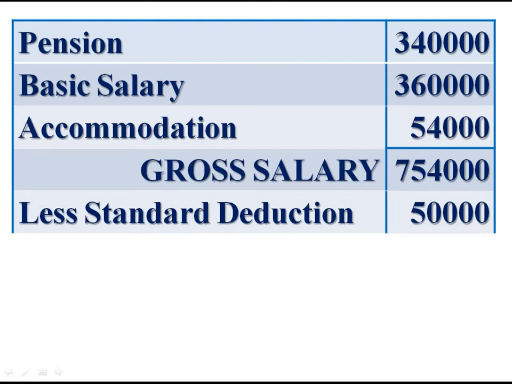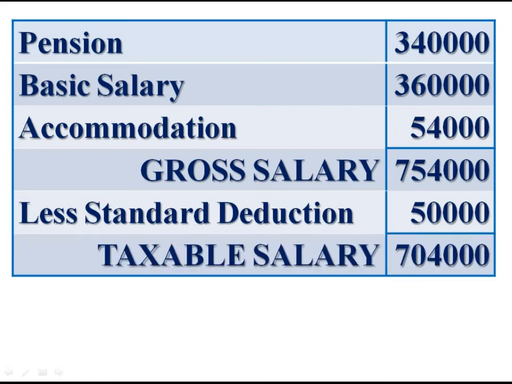Add these three items, we get gross salary. From gross salary less deductions under section 16, standard deduction rupees 50,000. Now we get rupees 7,04,000 taxable salary. 7,04,000.